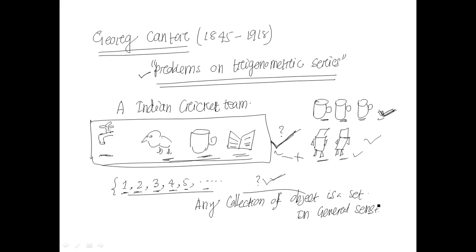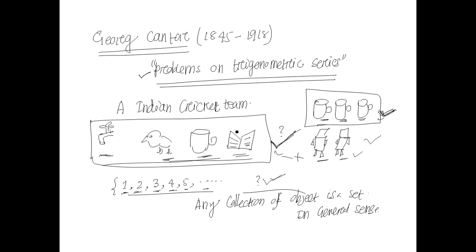Okay, but mathematically you cannot say any collection of objects is a set. Mathematically we need to differentiate between similar types of objects. If you take similar types of objects, then we can derive some different properties between them. For that reason and for many other reasons, we need to define properly what a set is. So the definition means, what is a set?